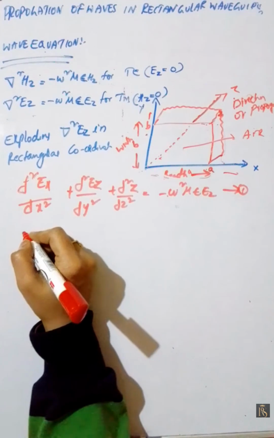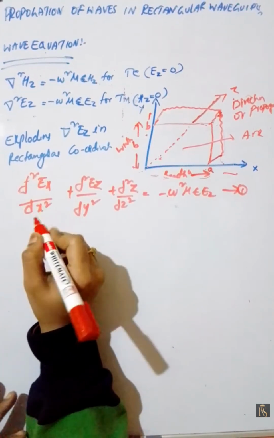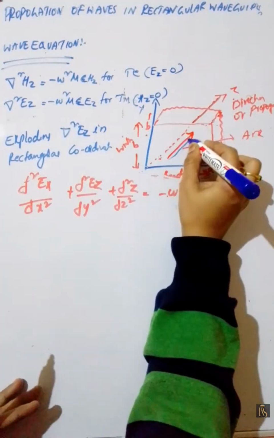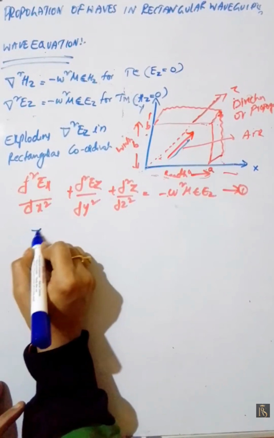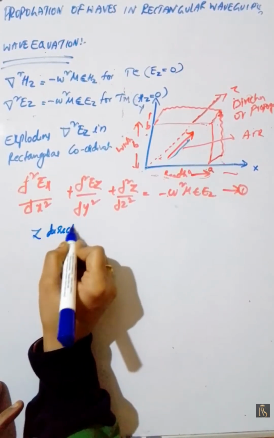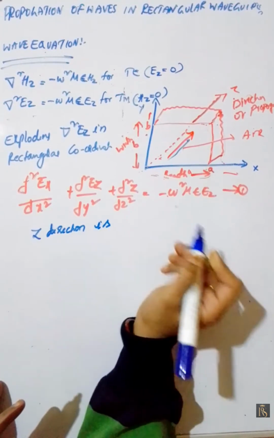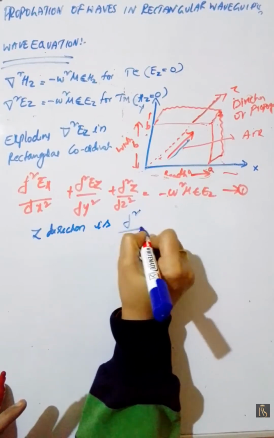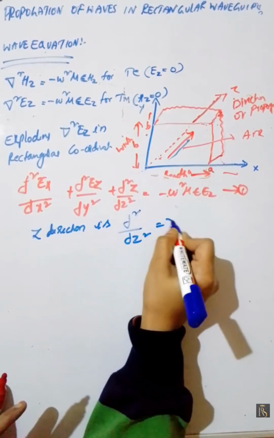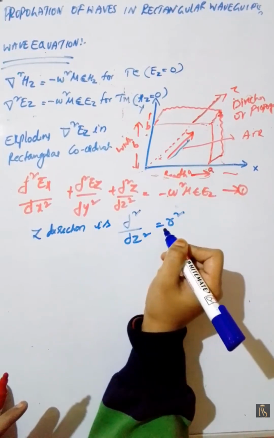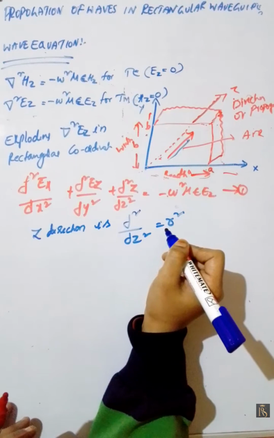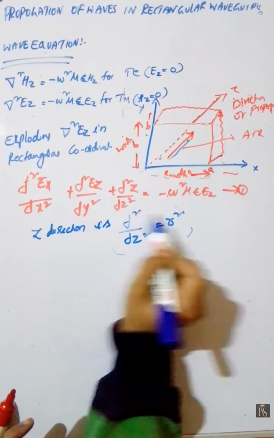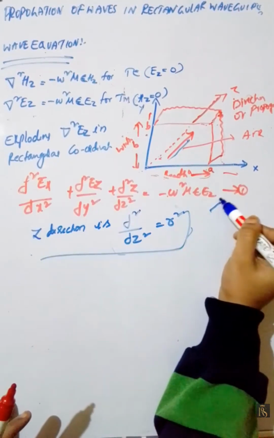Now the wave propagates in the z direction, so in this direction dou square by dou z square is equal to r square, where r is a constant. We have to substitute this in equation 1.